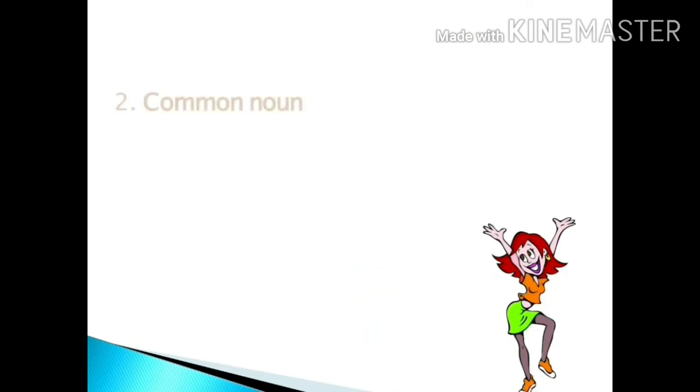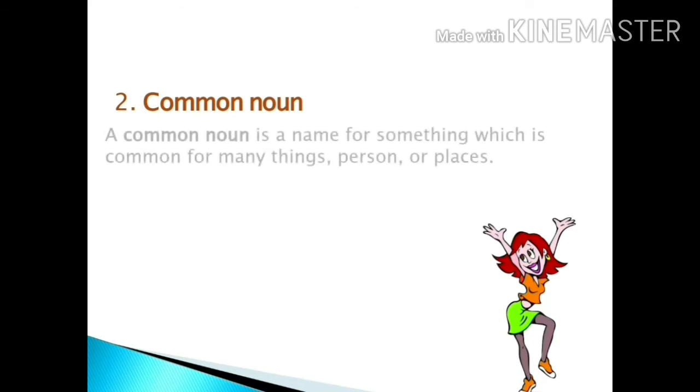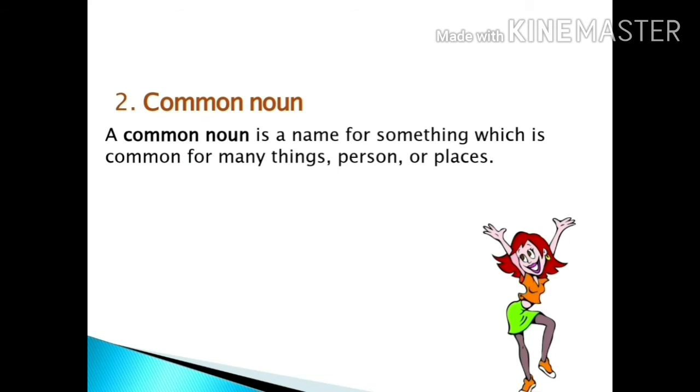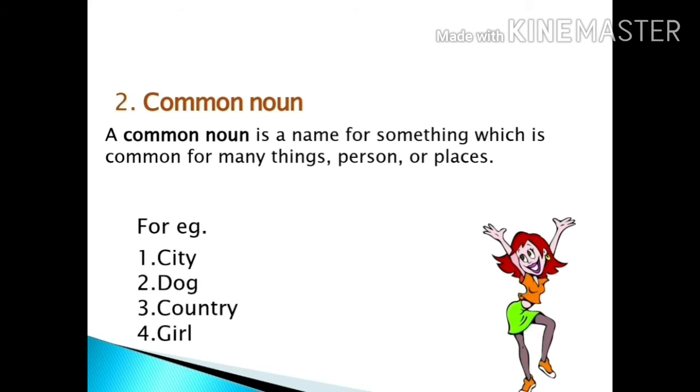So now we are going to study about common noun. The definition says a common noun is a name for something which is common for many things, person or place. So not unlike the proper noun, common noun is a name for something which is common for many things. We will understand this by examples.